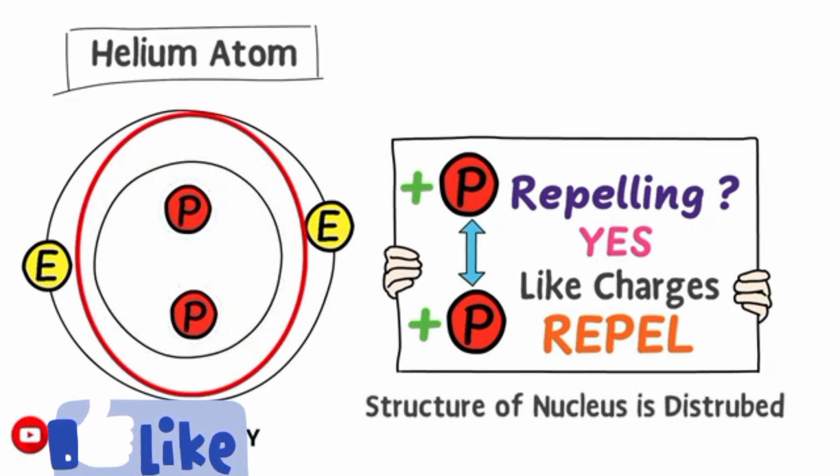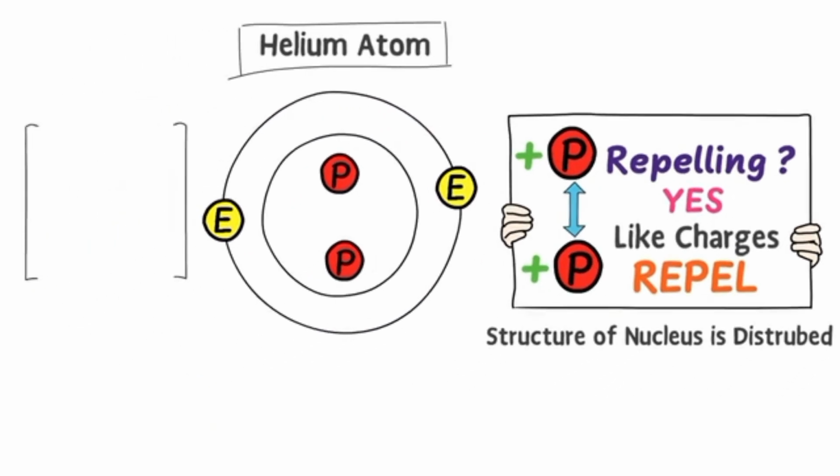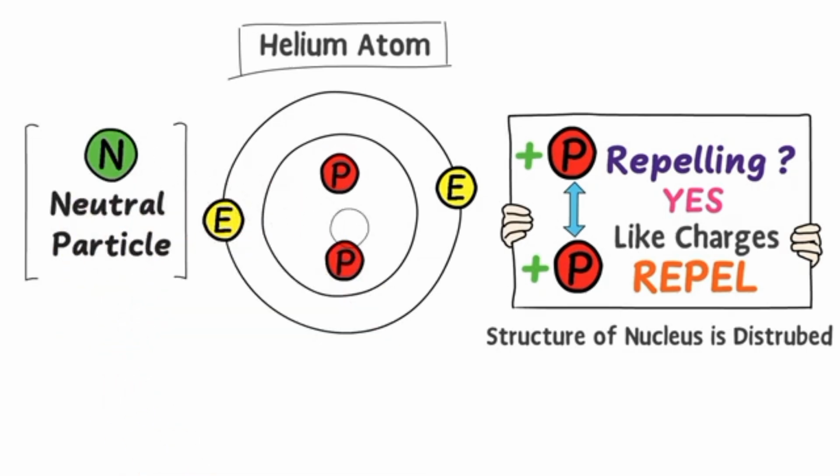Guess what? Here is the part of neutrons. As I told you, a neutron is an electrically neutral particle. The two neutrons in the helium nucleus come into action and separate this positive proton from that positive proton.